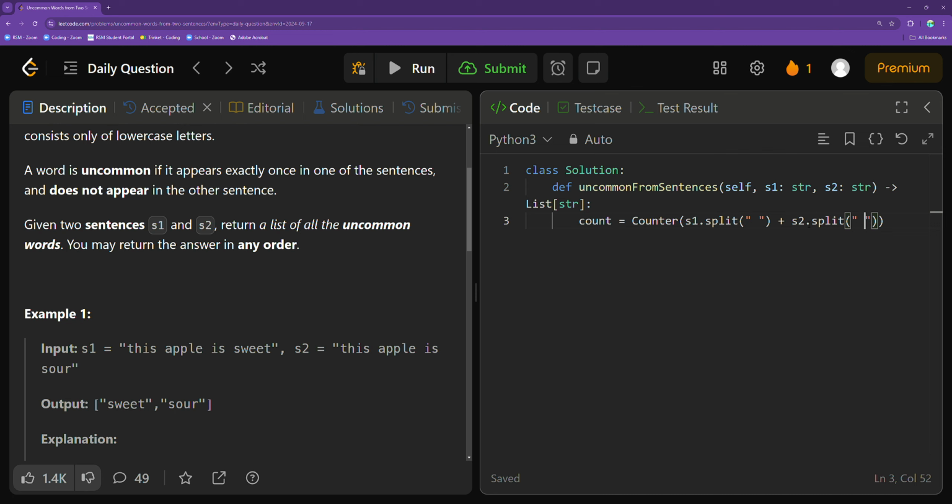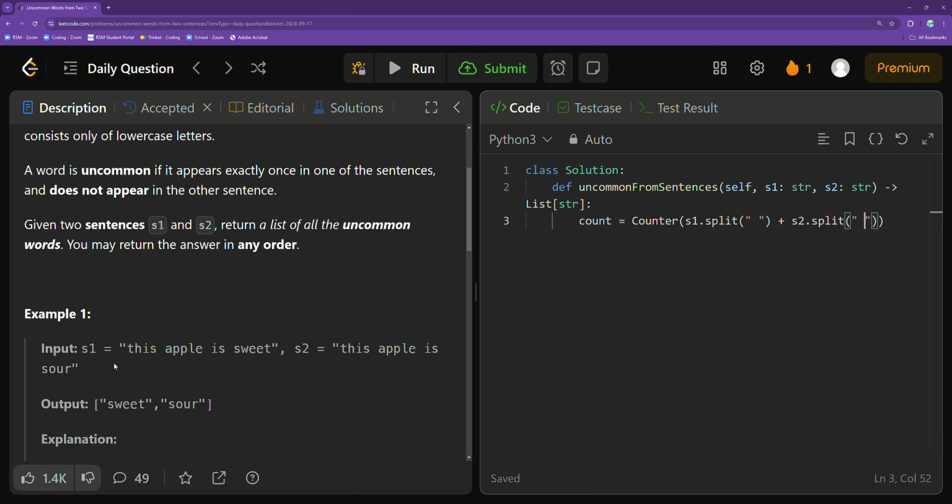And essentially what this does is it simply separates every single element in our S1 and S2 and splits them apart from each other based on every single space within the input string, right? And it turns those elements that are separated by those spaces into different elements or characters in a list, right?